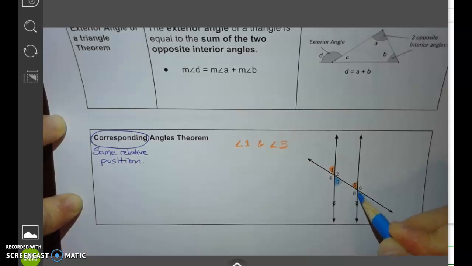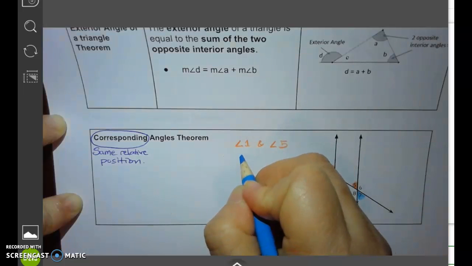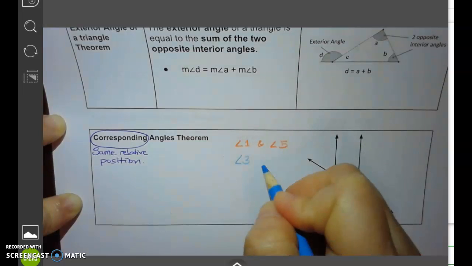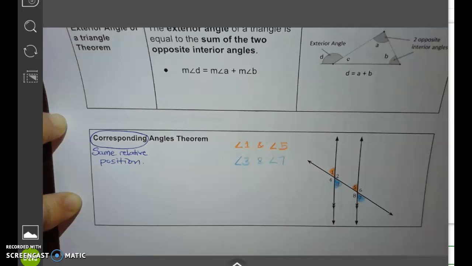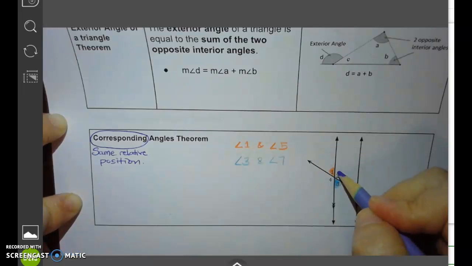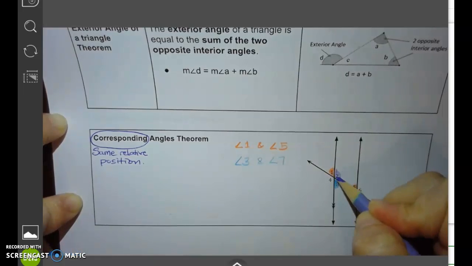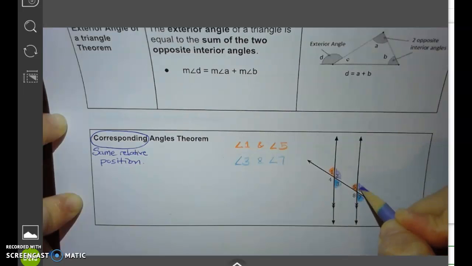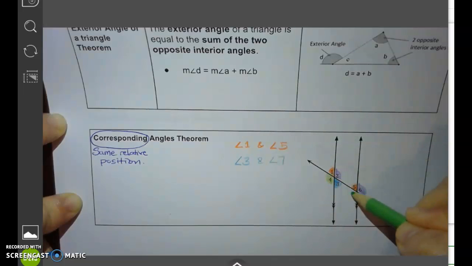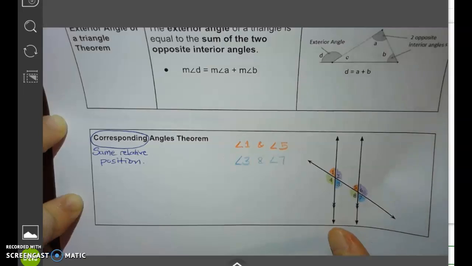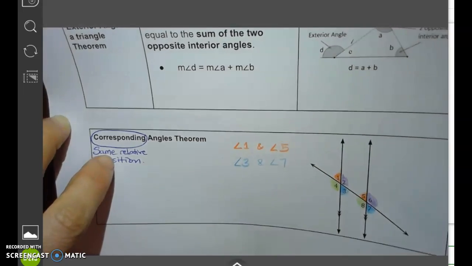So they are corresponding angles. So angle 3 and angle 7 are corresponding. We can also say that angle 2 is corresponding to angle 6, and then finally angle 4 is corresponding to angle 6. I'm not going to write it down, but you get the idea. It will be helpful if you had color pencils and did this with me.